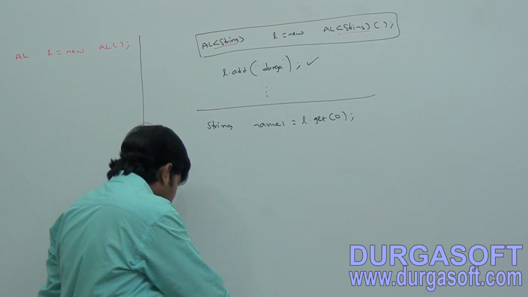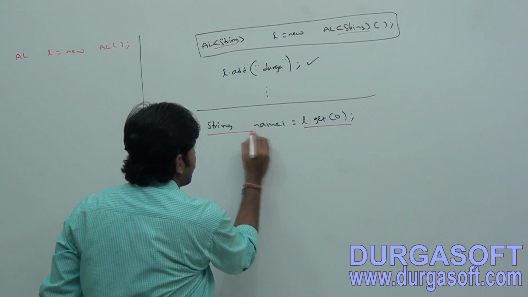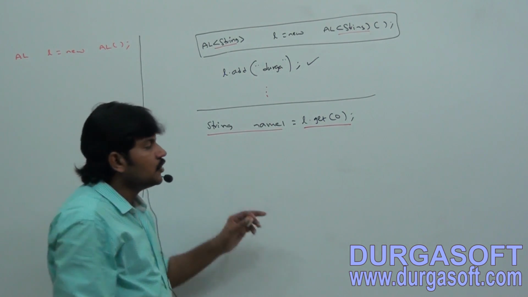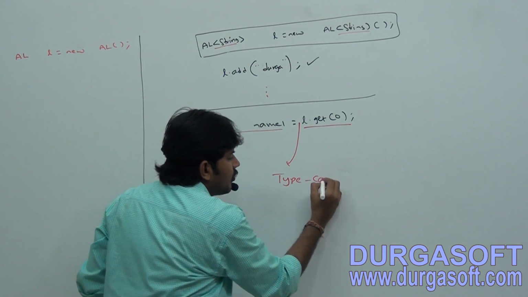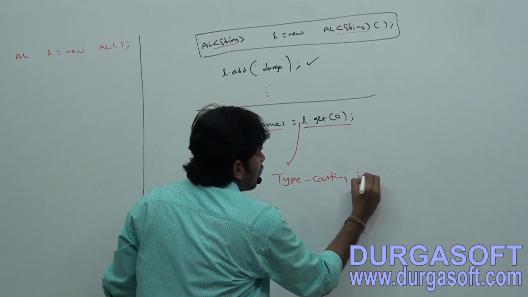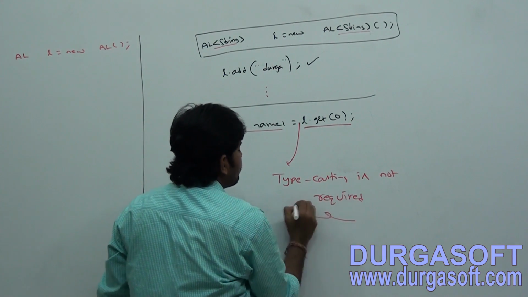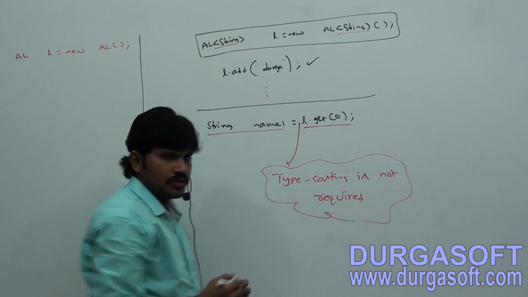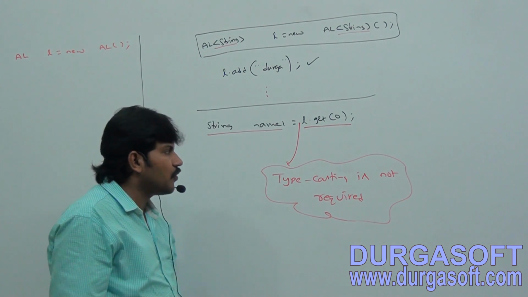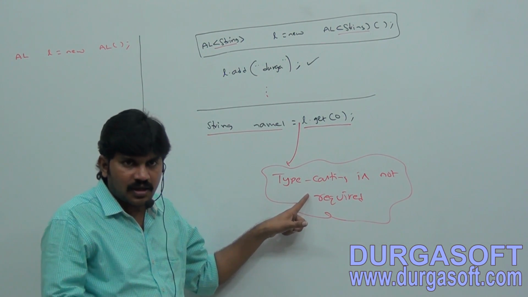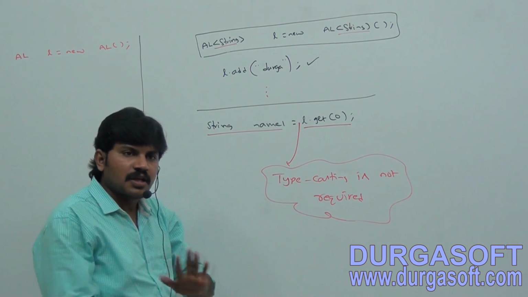Since it is always a String type, we can directly assign it to the String variable, no problem at all. So here, typecasting required or not required? Typecasting is not required. So through generics we can overcome the typecasting problem. Clear, right? Because there is a guarantee for the type of element, that's why typecasting is not required.